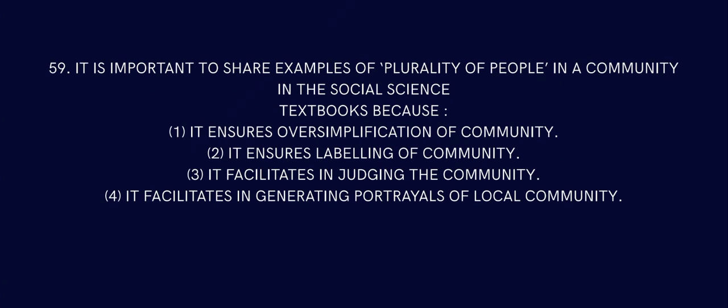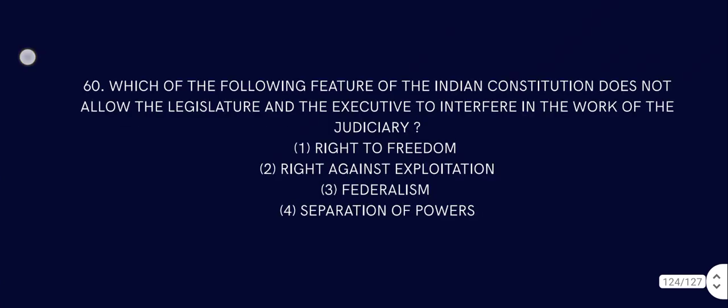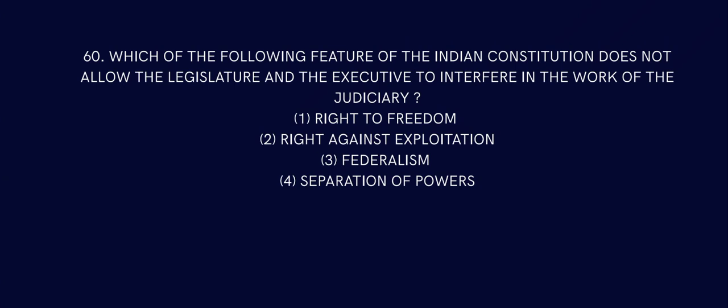Question number 59. It is important to share examples of plurality of people in a community in the social science textbook because it avoids oversimplification of the community, not really a national level community. Facilitating the community and avoiding generalized portraits of the local community is the only answer. Question number 60. Which of the following features of the Indian Constitution does not allow the legislature and the executive to interfere in the works of the judiciary? That is separation of powers, because the power has been separated.